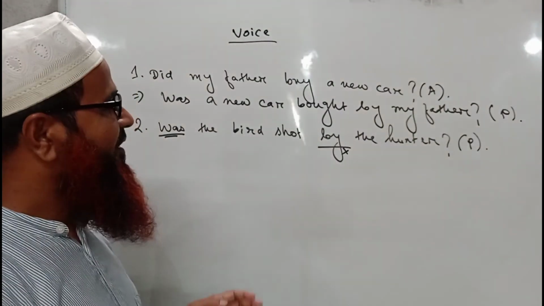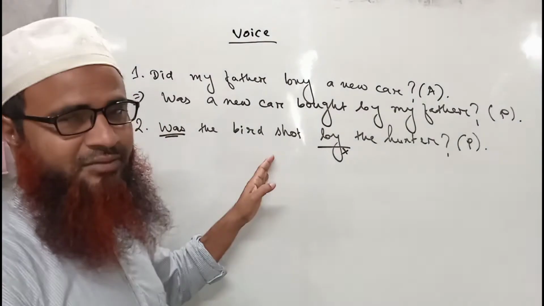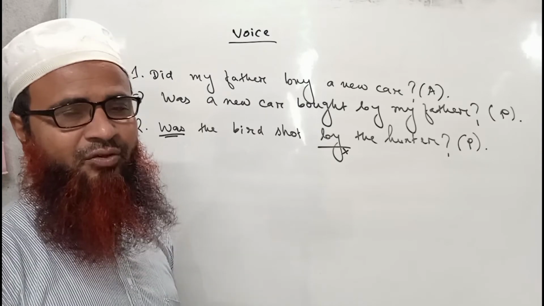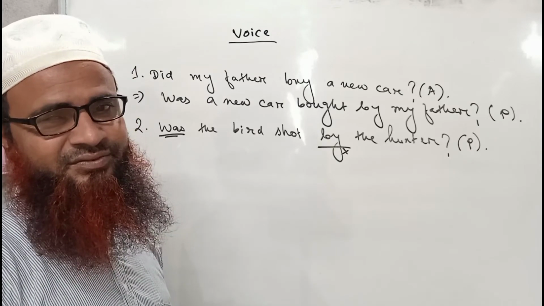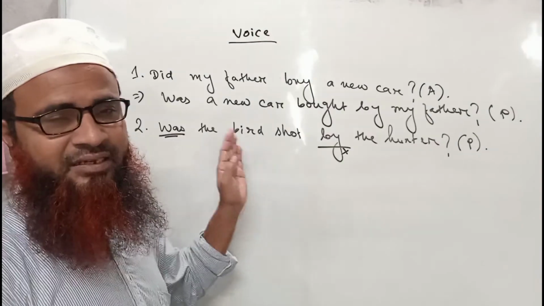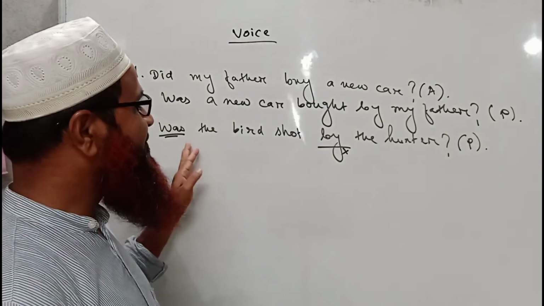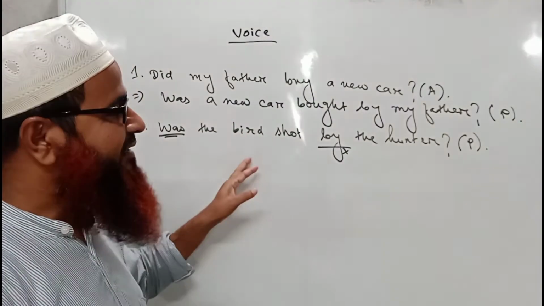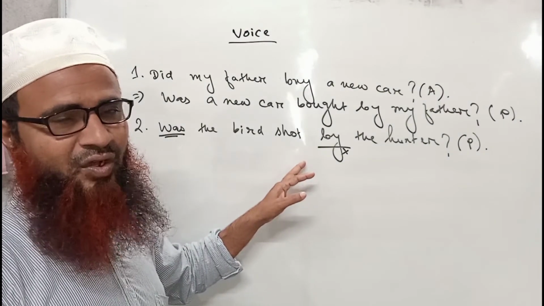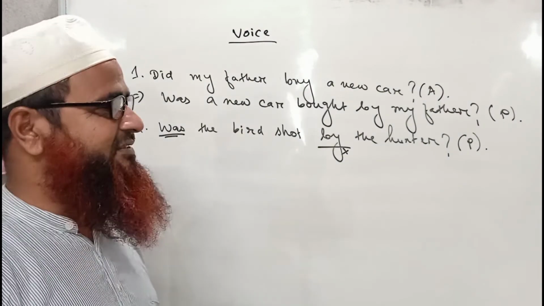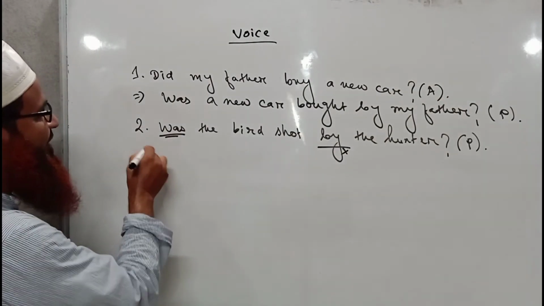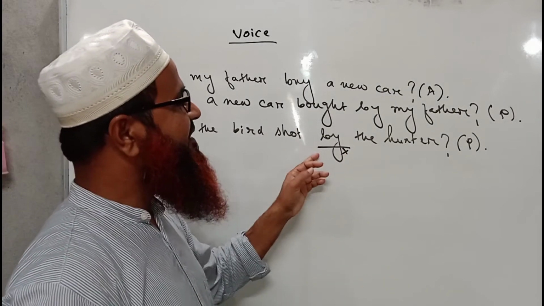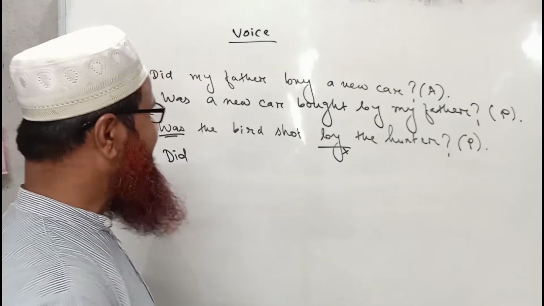When the verb is in its past form and the sentence has started with was or were, we must start the sentence with did, because it is an interrogative sentence of past tense. So definitely we will start the sentence with did. The part which is written after "by", the hunter, will be the subject here.